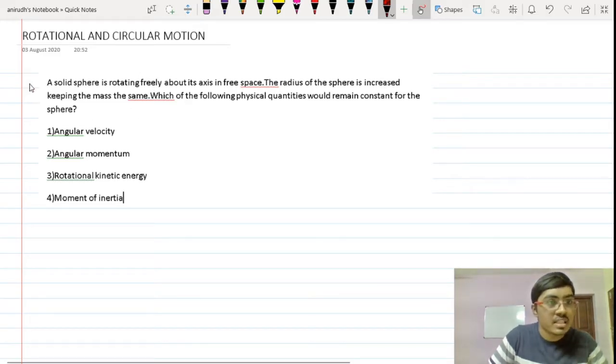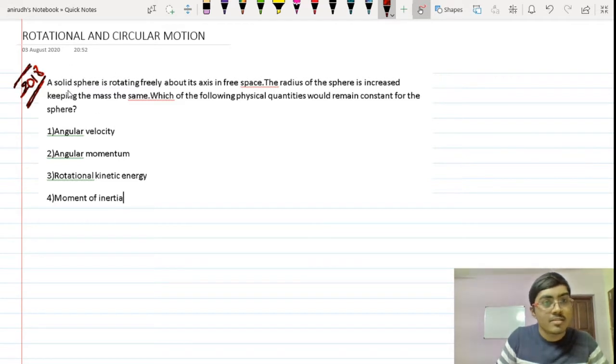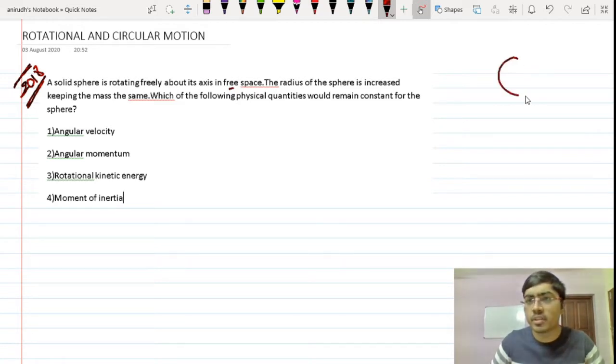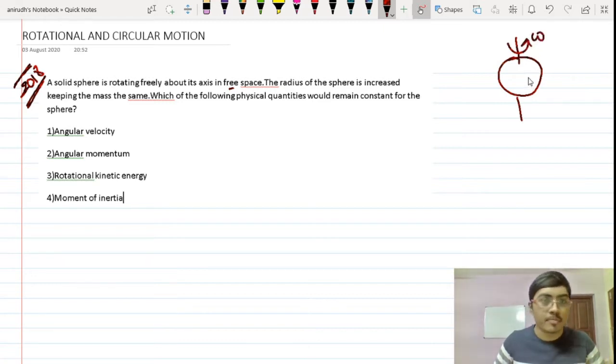Okay, so this question is from the 2018 paper. A solid sphere is rotating freely about its axis in free space. So this is how it goes. If this is a sphere, then this is the axis and it is rotating like this. Let's suppose the angular velocity is omega.